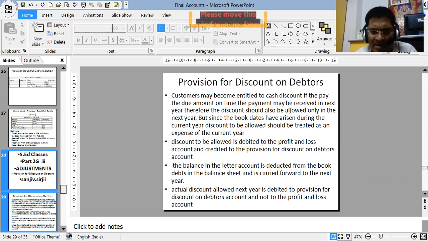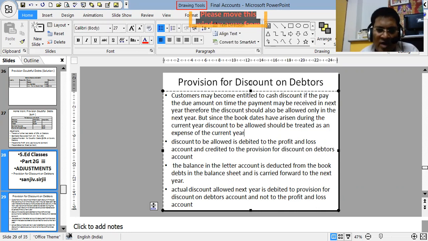The payment may be received in the next year. Therefore, the discount should also be allowed only in the next year. But since the book debts have arisen during the current year, discount to be allowed should be treated as an expense of the current year. So, as this is an expense of the current year, we create a provision.